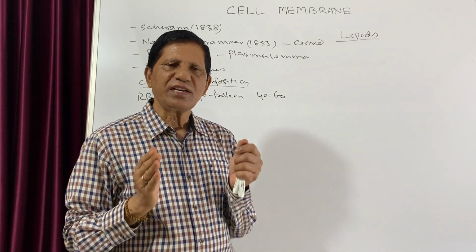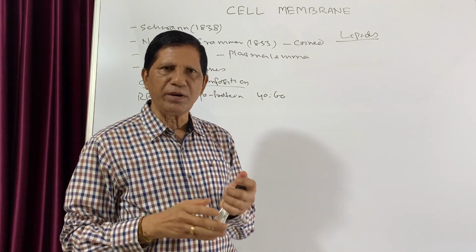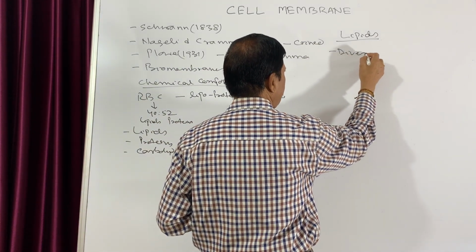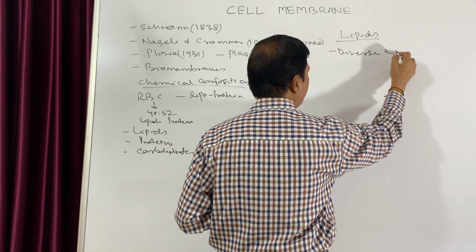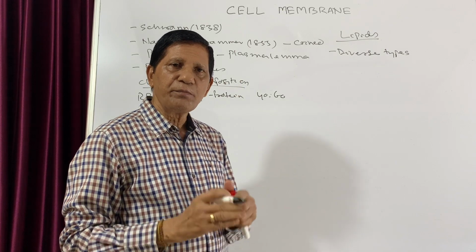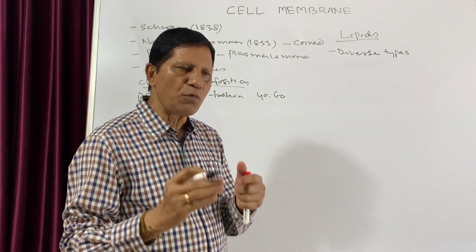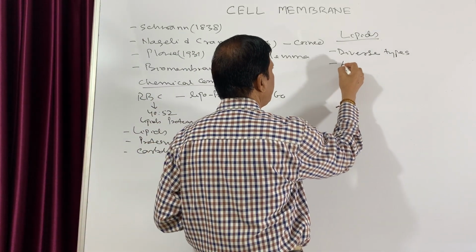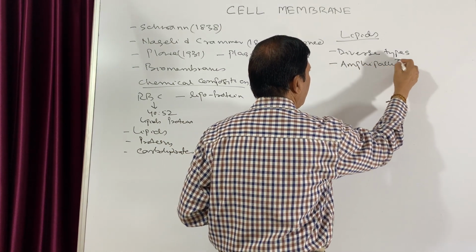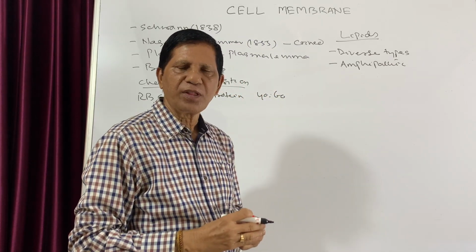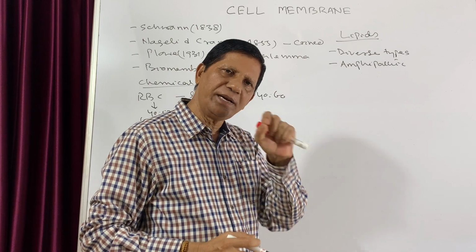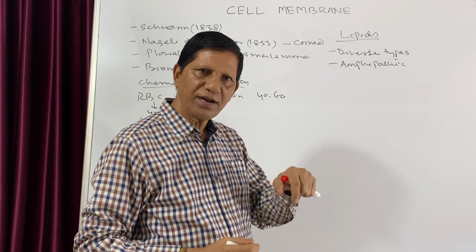The lipids present in the cell membrane are of diverse types, that means different types of lipids are there, but most of them are amphipathic. This is very important. What is the meaning of amphipathic? That means the lipid has one hydrophilic, polar head.